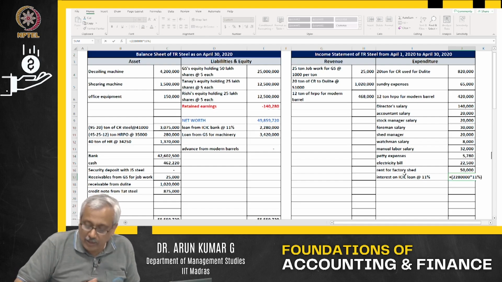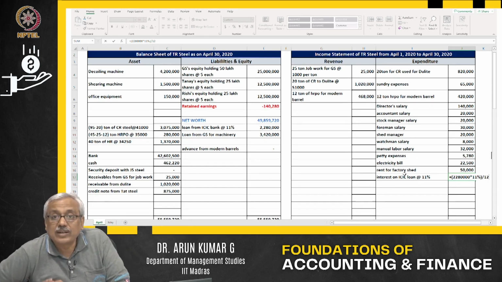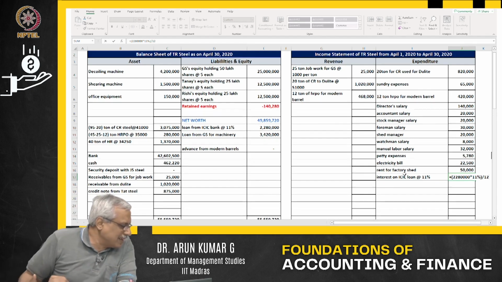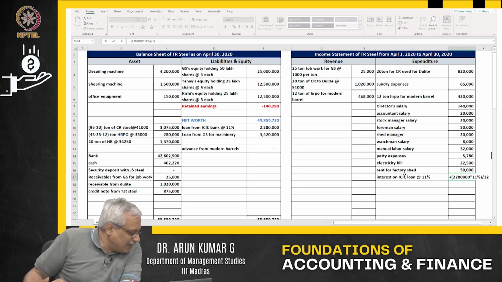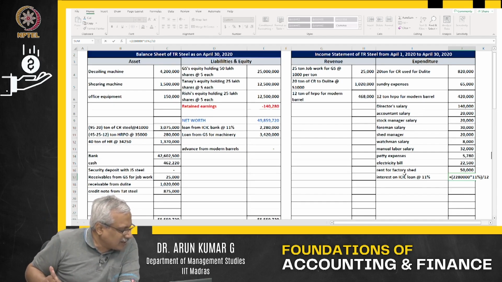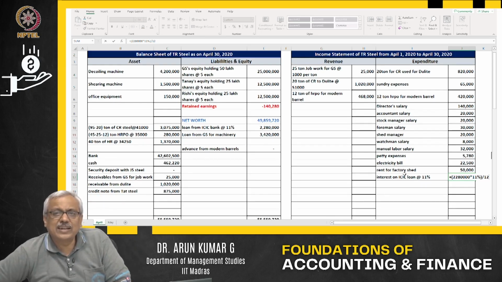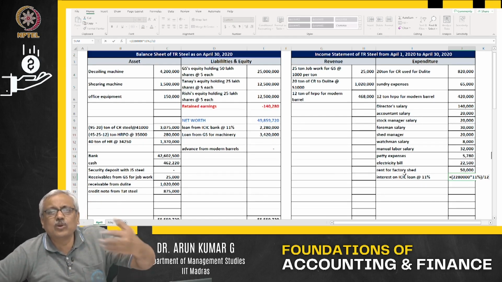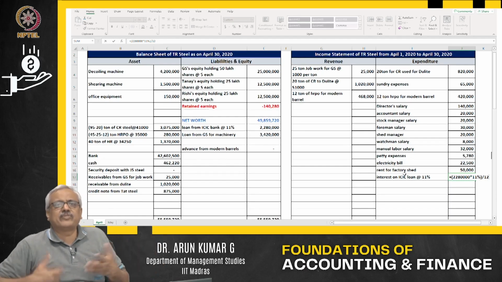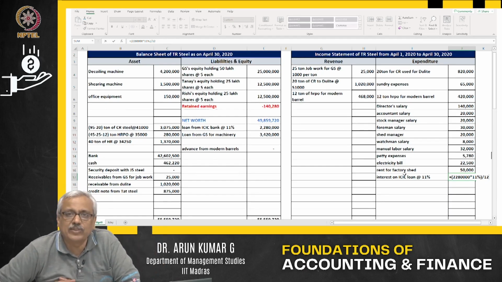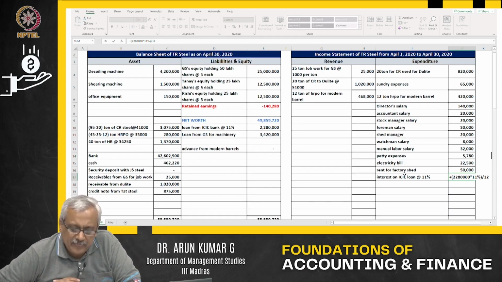Unfortunately or fortunately, this is for 1 month, whatever the value of the interest, because I am taking it for the full month. Sir, you might say, sir, I took the loan only on the second. Why are you taking it from the first? Let's keep it as the loan was sanctioned on the first, and from the first itself, let us keep it for the whole month. I am not getting it date wise.